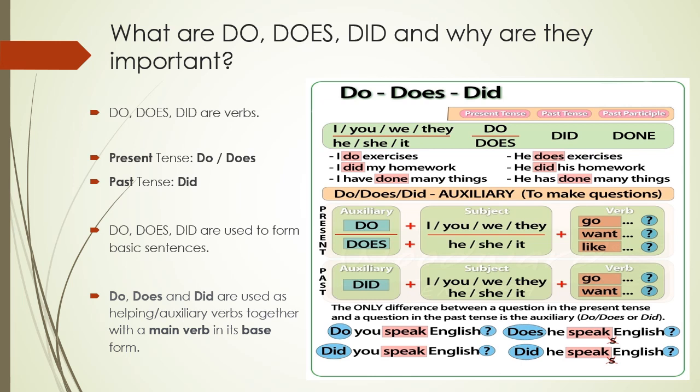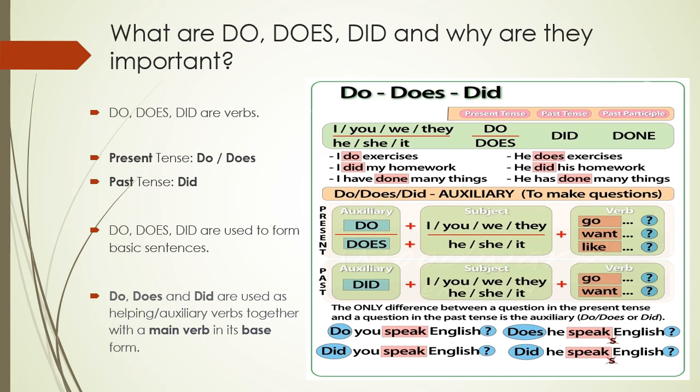For example, we can see the diagram here. You can see that in the present tense we use do and does. Do is used with I, you, we and they, while does is used with he, she or it. In the past tense, we use did with all the pronouns that are listed here.